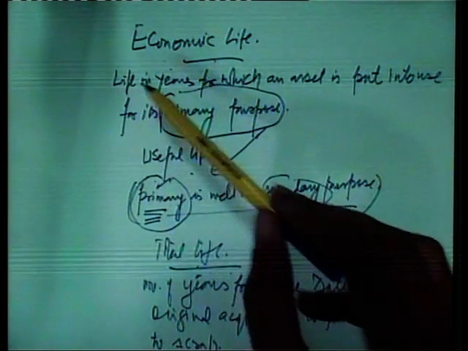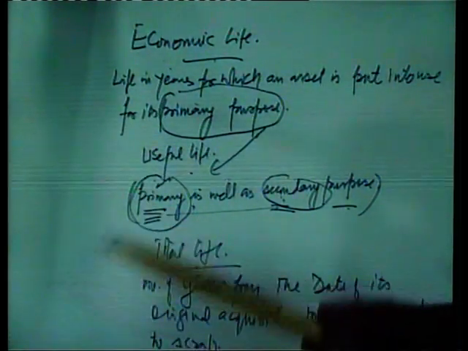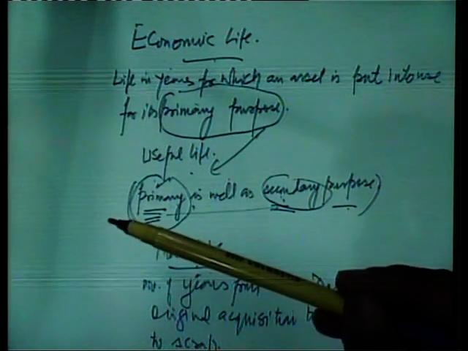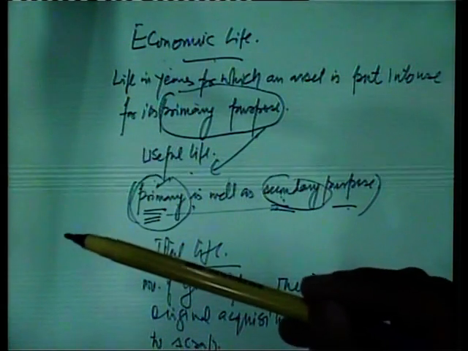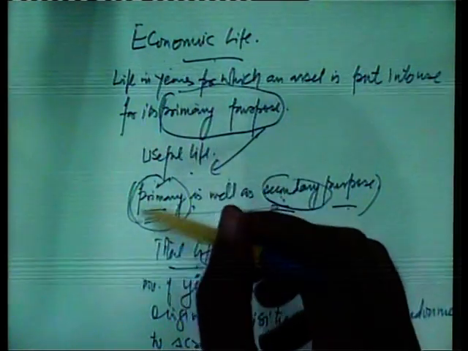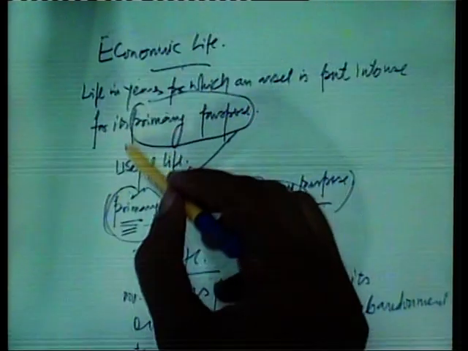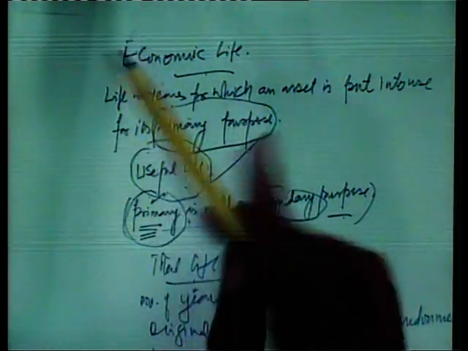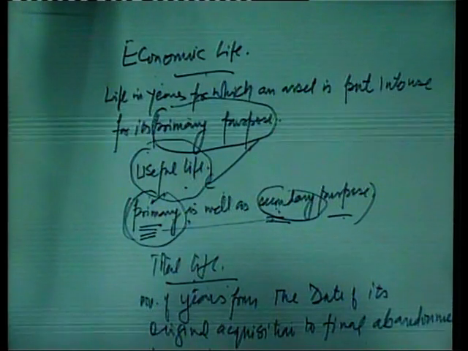So, out of these three lives, which life do we take into account for charging depreciation? In the next slides we will see how the rate of depreciation is calculated. Rate of depreciation is calculated on the basis of the expected life. That expected life is basically the useful life of the asset. So, that is a very important point: the life we take into account for charging depreciation is the useful life.